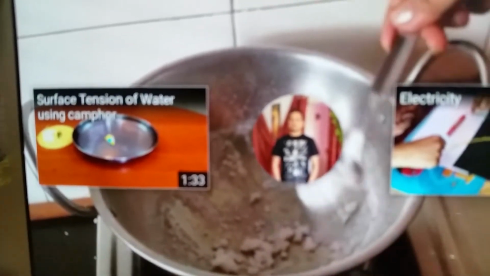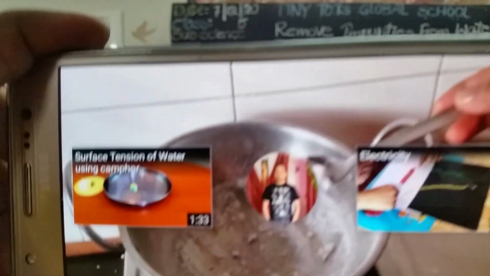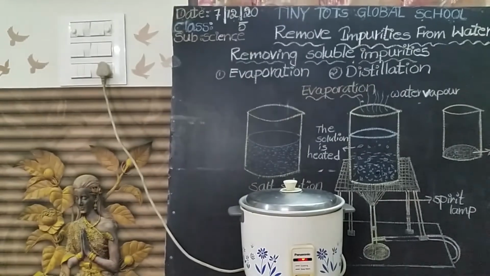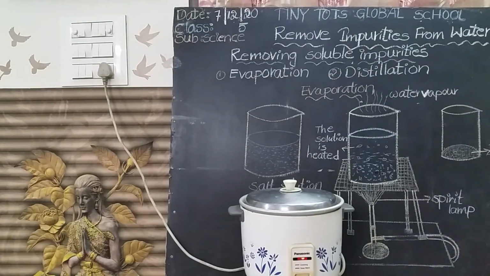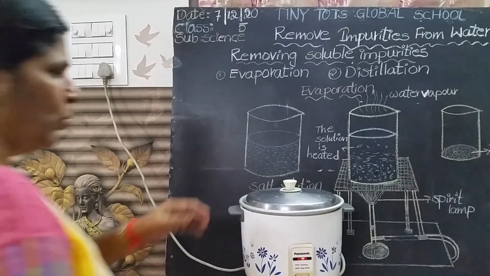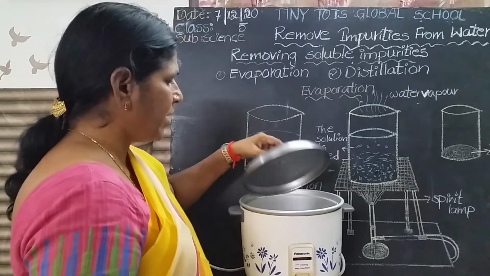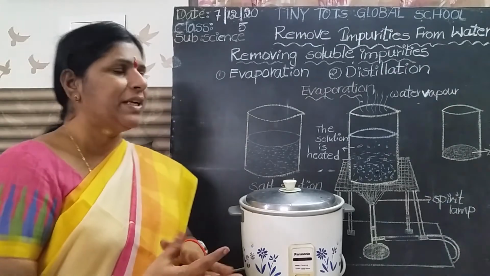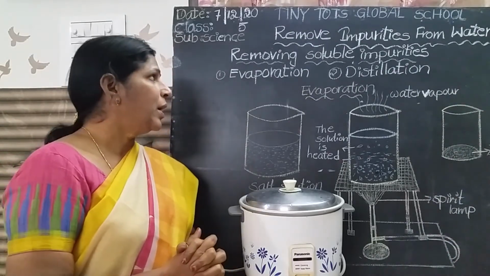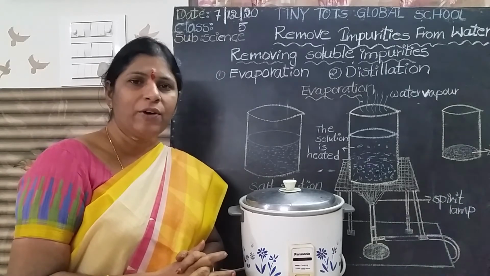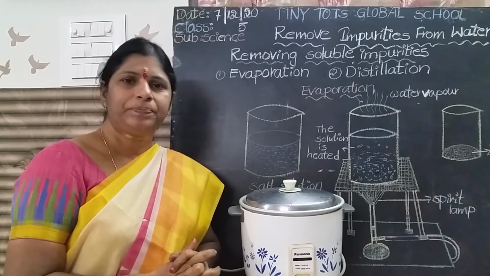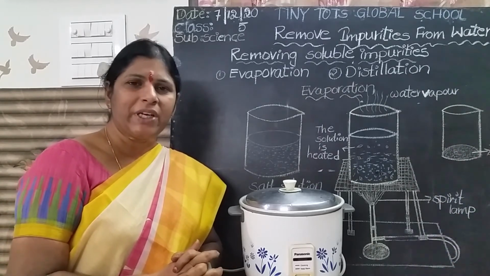Yes, it is possible to separate the salt from the water. How to separate the salt from the salt solution by this process? Children, you have to do it at home. The water is still boiling. In this process, during evaporation, we separate the salt from the salt solution. Okay children, what is called evaporation?